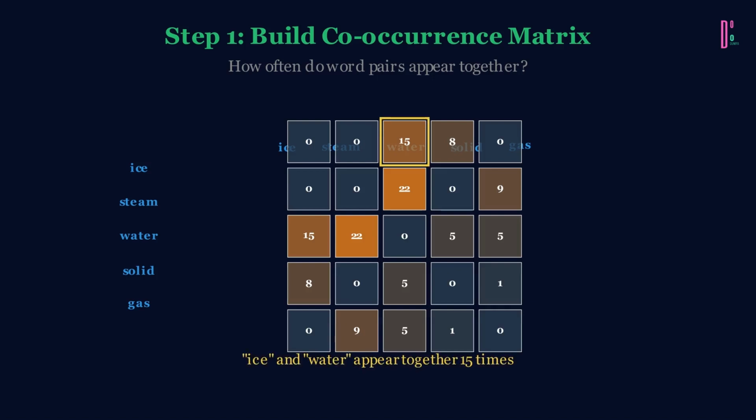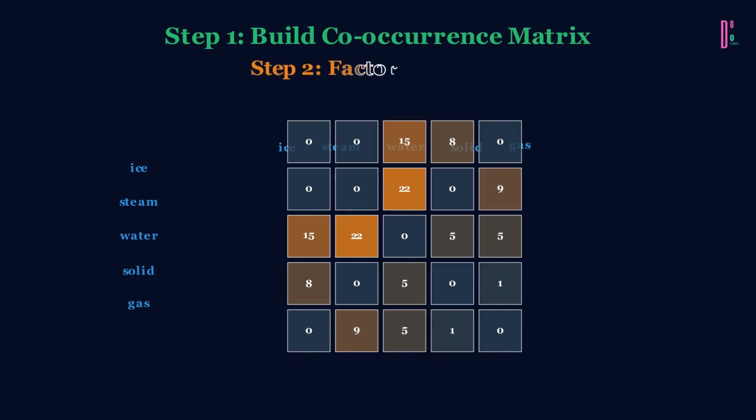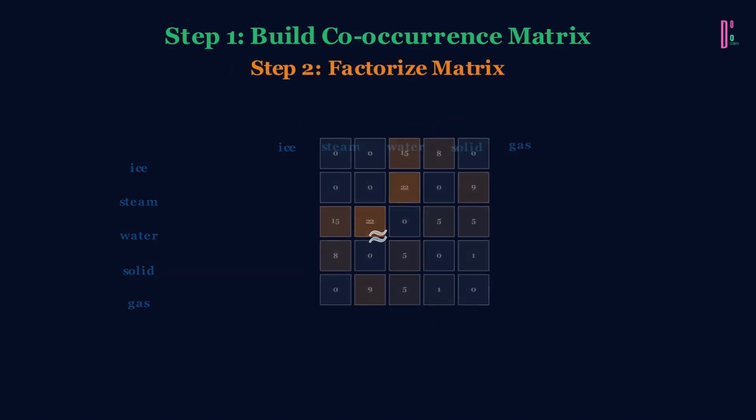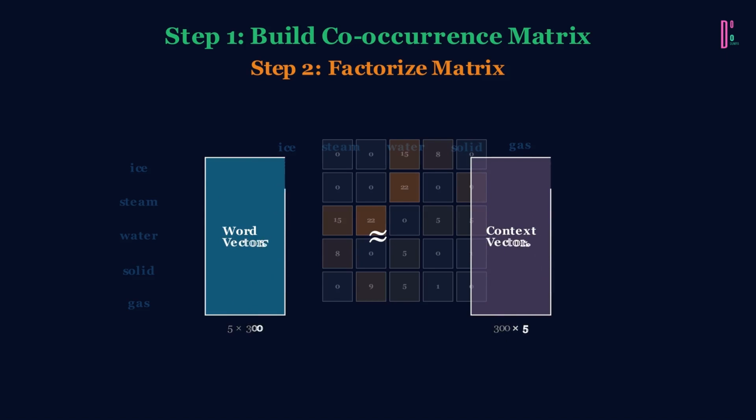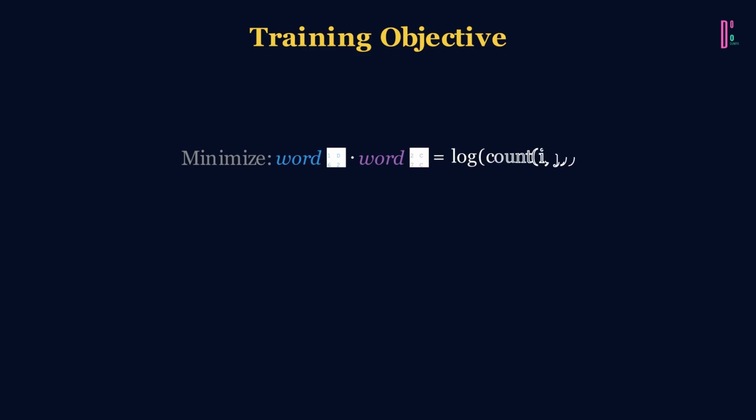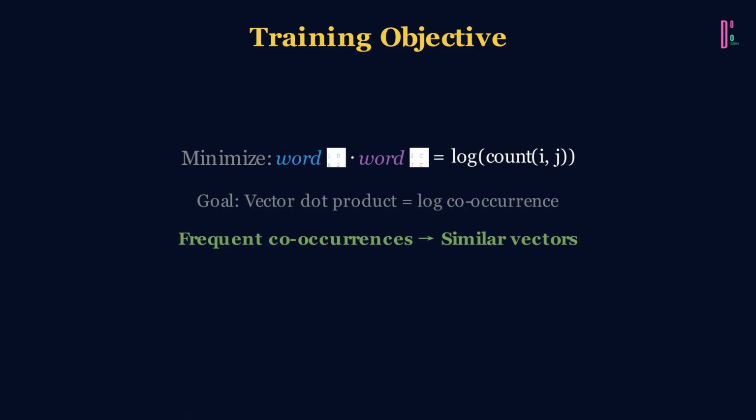The beauty of GloVe is that it combines the best of both worlds: the semantic relationships captured by neural methods like Word2Vec, plus the statistical information from global word co-occurrences. In practice, GloVe often performs better on analogy tasks and is faster to train, though both methods produce high-quality embeddings. The choice between Word2Vec and GloVe often comes down to your specific dataset and task.